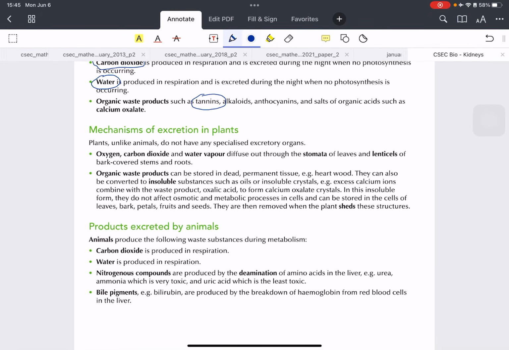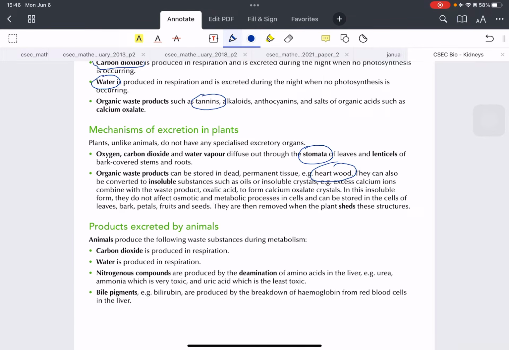So how do plants excrete? All the gases, such as the oxygen, the carbon dioxide, and the water vapor, diffuse out of the bottom of the leaf through the stomata. That's the main way. Organic waste products can actually be stored in the dead parts of the plant, so dead tissue like heartwood. In wood, you might find organic waste products.